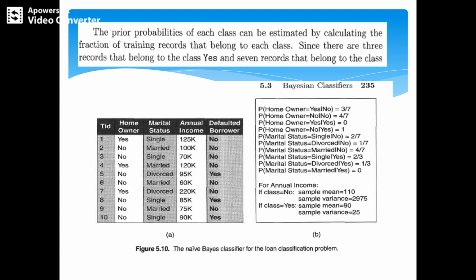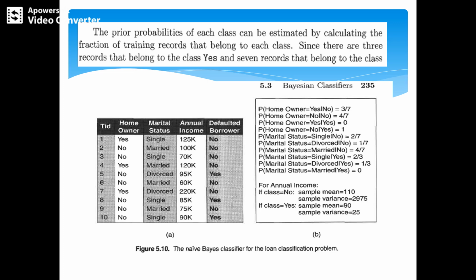The prior probability of each class can be estimated by calculating the fraction of training records that belong to each class. Here the Naive Bayes classifier is based on this table for the loan default system. The probability of homeowner equal to yes given class no is 3 by 7. Similarly, the probability of homeowner equal to no given class no is 4 by 7. The probability of homeowner equal to yes given class yes is 0, and homeowner no given class yes is 1.